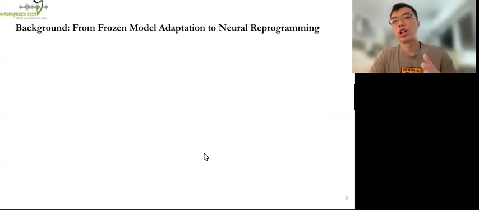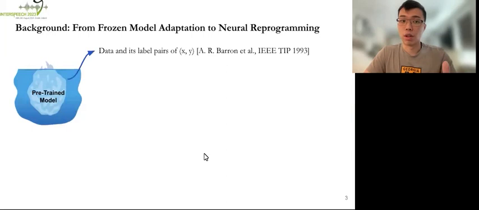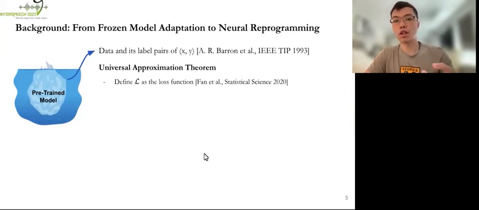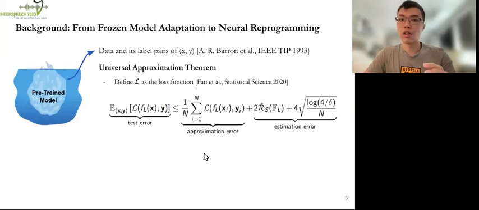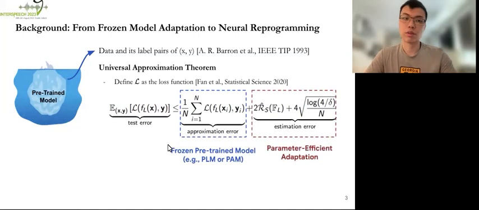And a bit of background introduction to how we evolved from frozen model adaptation to neural model reprogramming. Say we have a pre-trained model trained on its own data and label pairs. We use the universal approximation theorem, which tells us that if we define a loss function, it can upper bound the test error in the above equation, which actually consists of two terms, an approximation error and an estimation error. And in essence, these two terms correspond to the frozen pre-trained model and the model adaptation, respectively.